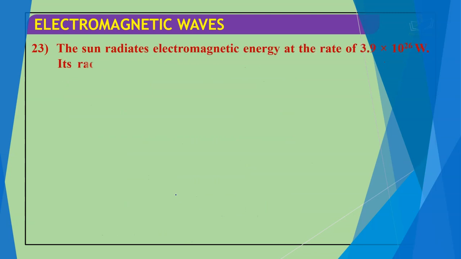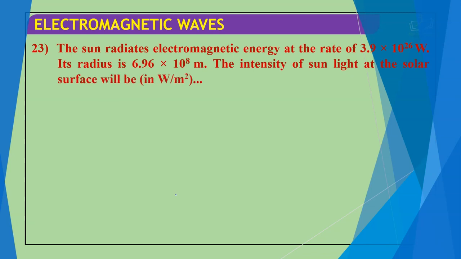Next question we have: the sun radiates electromagnetic energy at the rate of 3.9 × 10^26 watt. Its radius is 6.96 × 10^8 meter. The intensity of sunlight at the solar surface will be, in watt per meter square: 1.4 × 10^4, 2.8 × 10^5, 64 × 10^6, 5.6 × 10^7.